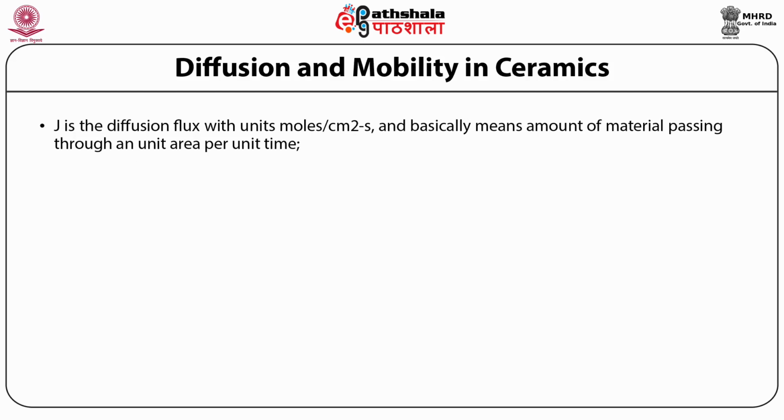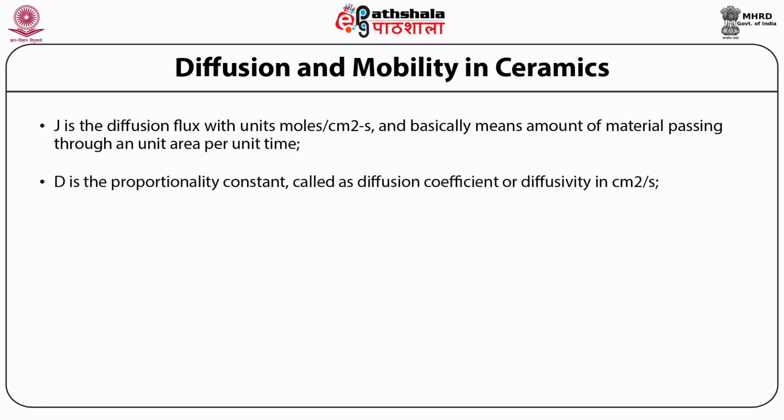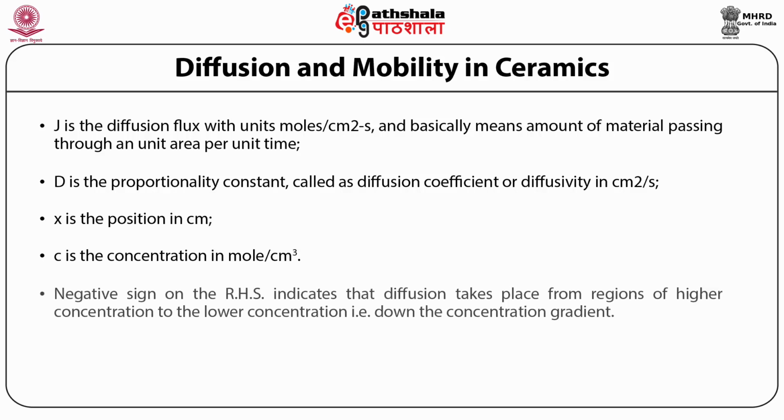where J is the diffusion flux with units mole per centimeter square second, D is the proportionality constant called diffusion constant or diffusivity in centimeter square per second. X is the position in centimeter and C is the concentration in moles per centimeter cube. Here, the negative sign on the right hand side indicates that the diffusion takes place from regions of higher concentration to regions of lower concentration, that is, down the concentration gradient.